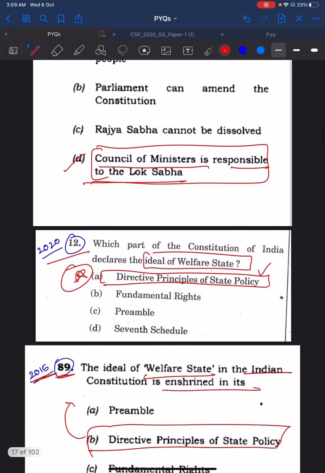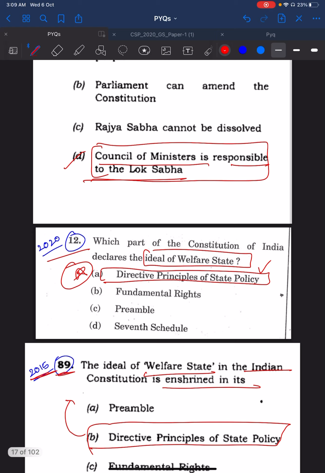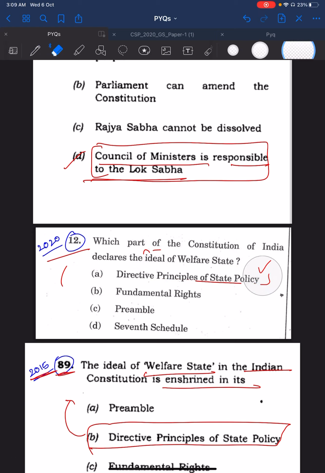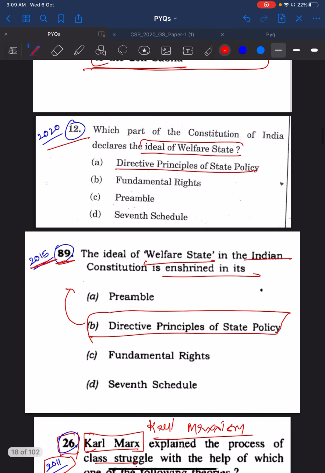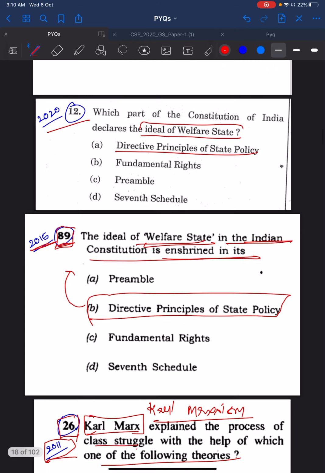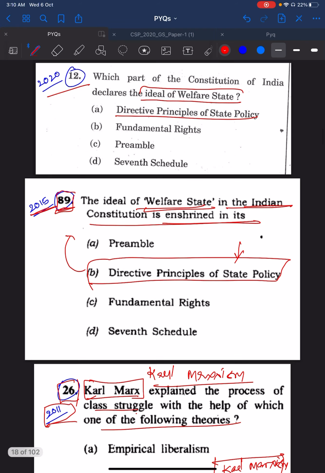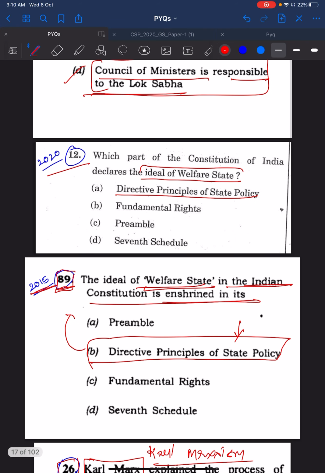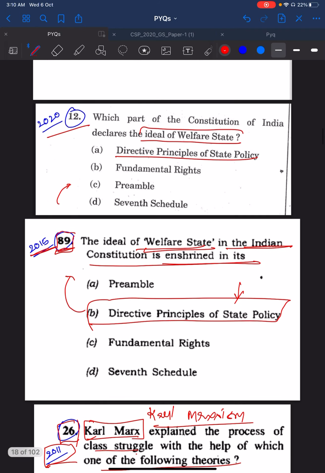Then you see 2020 12th question. The question is about which part of the Constitution of India declares ideal of welfare state. Answer is directive principle. Again you see 2015-89 question. The ideal of welfare state in Indian Constitution is enshrined in its directive principle. Same question. 2015-89 question was differently asked in 2020 12th question. Nothing new.